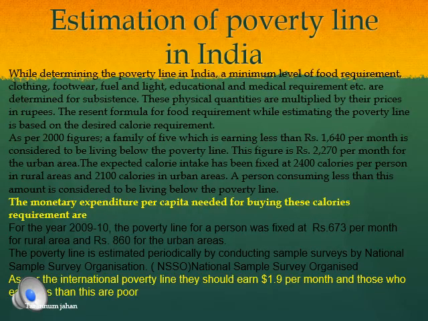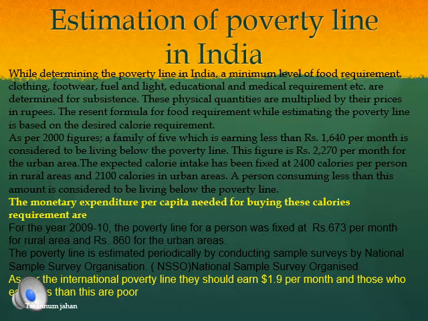Now, estimation of the poverty line in India. While determining the poverty line in India, the minimum level of food requirement, clothing, footwear, fuel, light, education and medical requirement, etc. are determined for subsistence. That means that this person should at least have this minimum requirement. Whatever income they are earning, the person should be able to pay for these basic requirements which are needed in our daily life. And if the person is able to pay for all these basic needs, then the person is said to be above the poverty line.